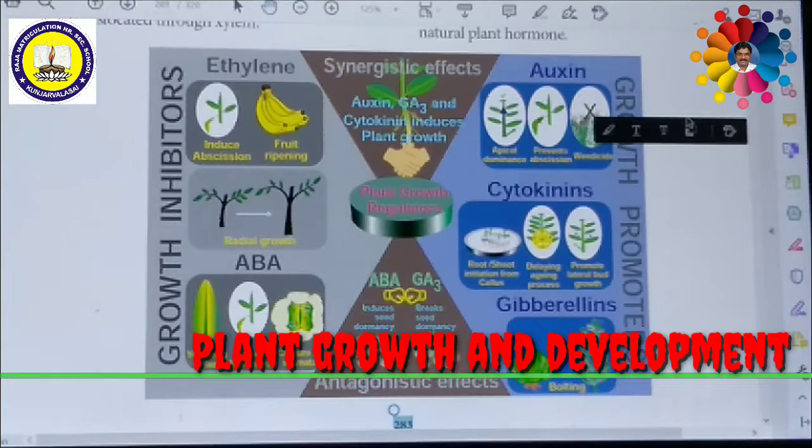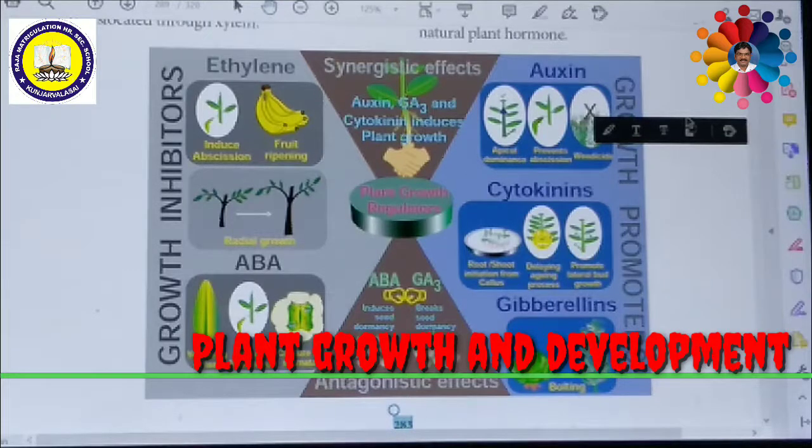This Gibberella fujikuroi is a fungus which produces a certain chemical substance called gibberellin, or gibberellic acid. Due to this chemical, the plants show extraordinary growth. The rice plants are growing extraordinarily. This was found by Kurosawa in Japan.